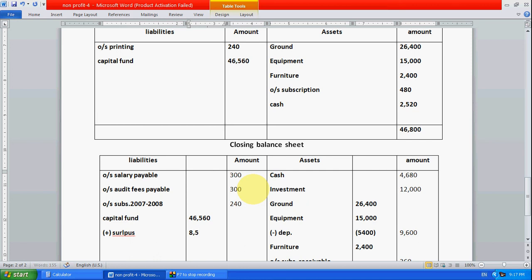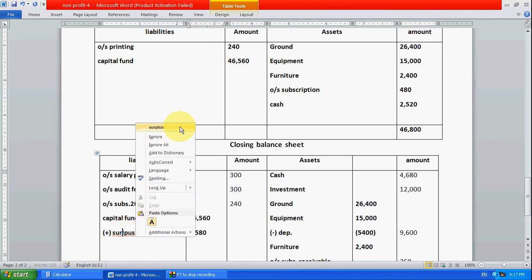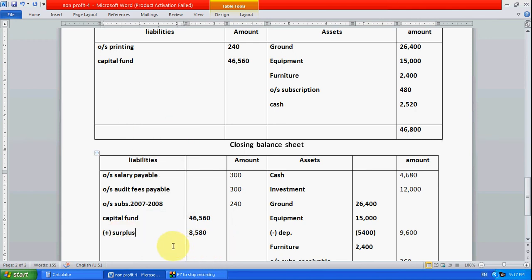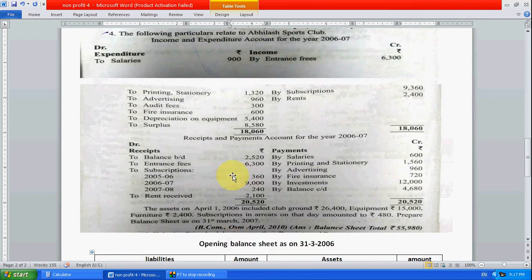So add these both amounts. After this, is there anything we have to take? No. So we have taken all the amounts.